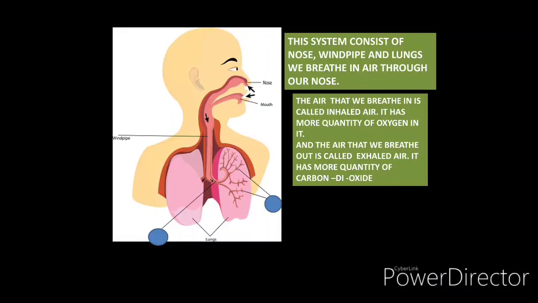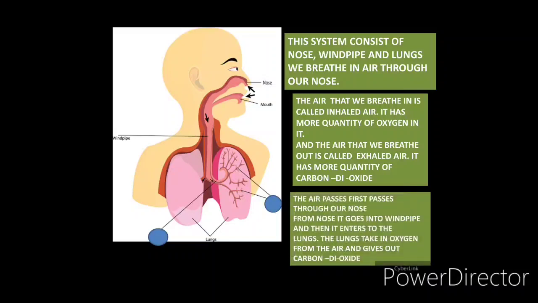So let's do this activity one more time. It looks very funny also, and we can learn things very quickly also. Take in air. I'm waiting. Take in air. Yes, this air is called inhaled air. Now give out air fast. What is this called? Exhaled air. Very good. Which component is present most in inhaled air? Oxygen. And which component is present more in exhaled air? Carbon dioxide.